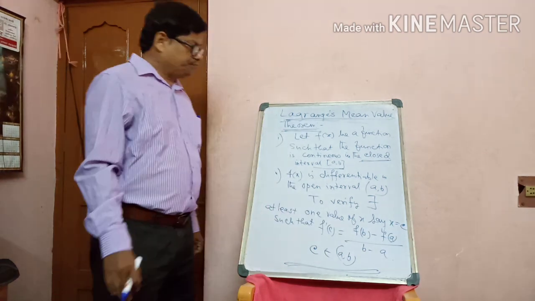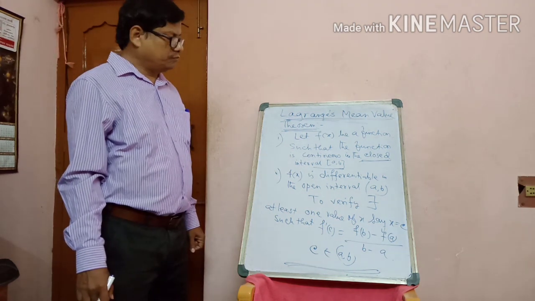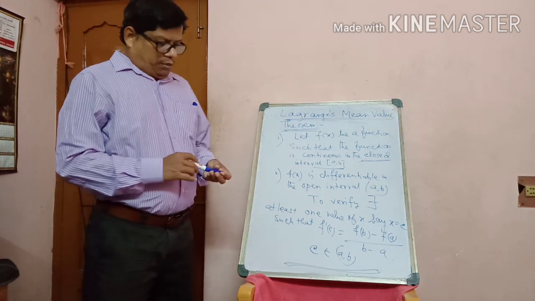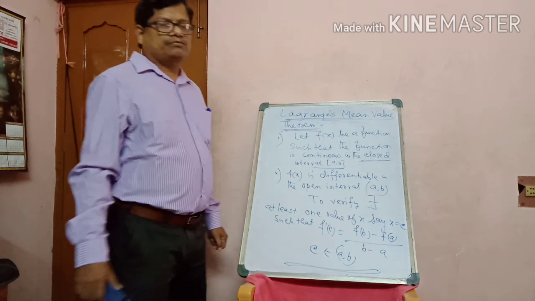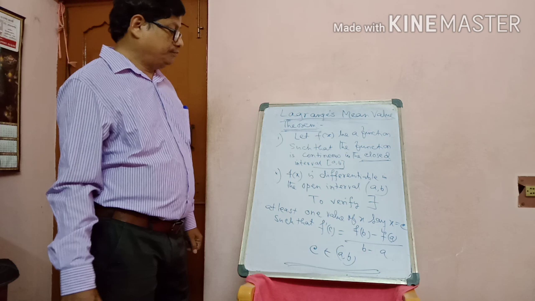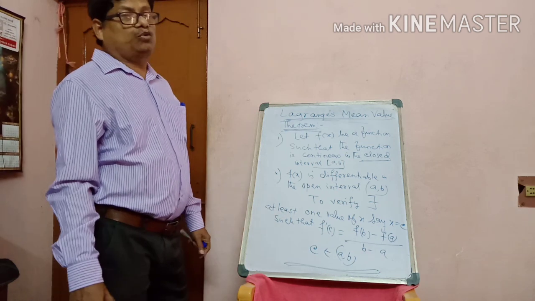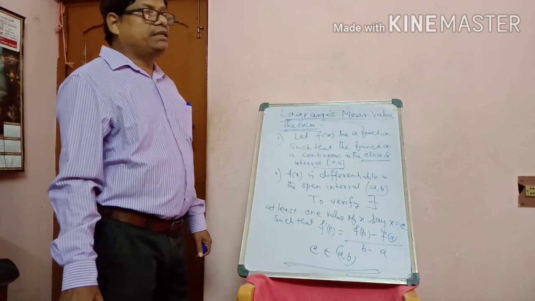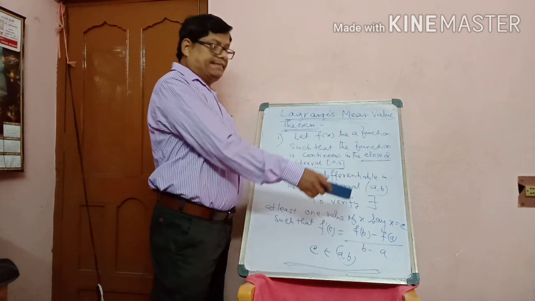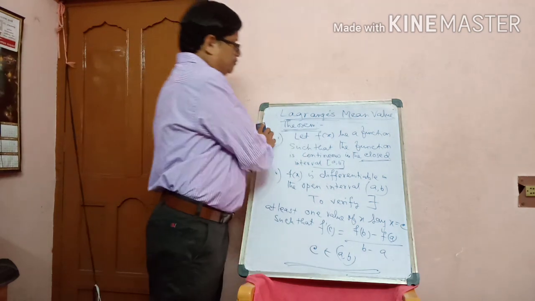So f dash c equals f of b minus f of a by b minus a, where c belongs to AB.